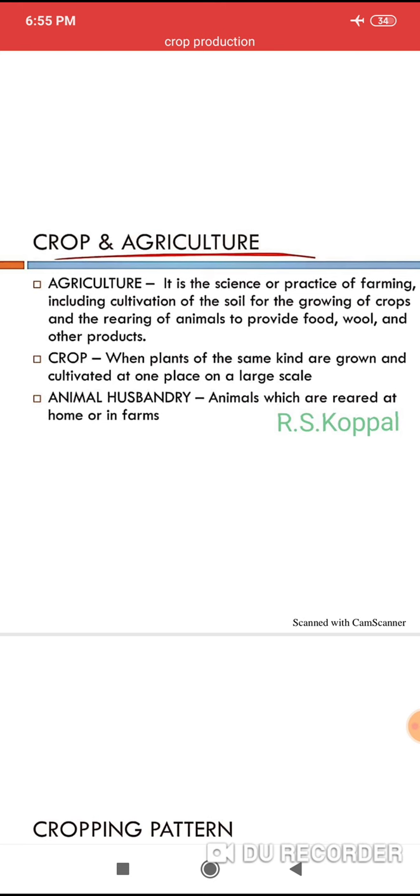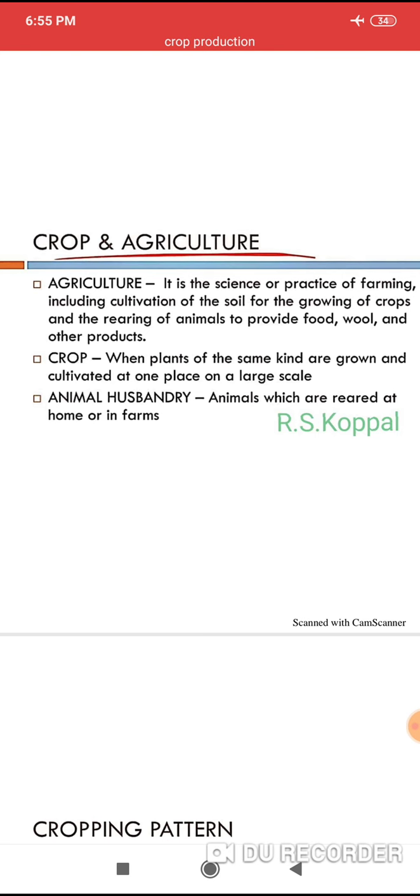You learned that in previous chapters, in 6th and 7th standard social science. They ate raw fruits and vegetables and started hunting animals for food. Later, they could cultivate land and produce rice, wheat, and other food crops. Thus, the word agriculture was born.